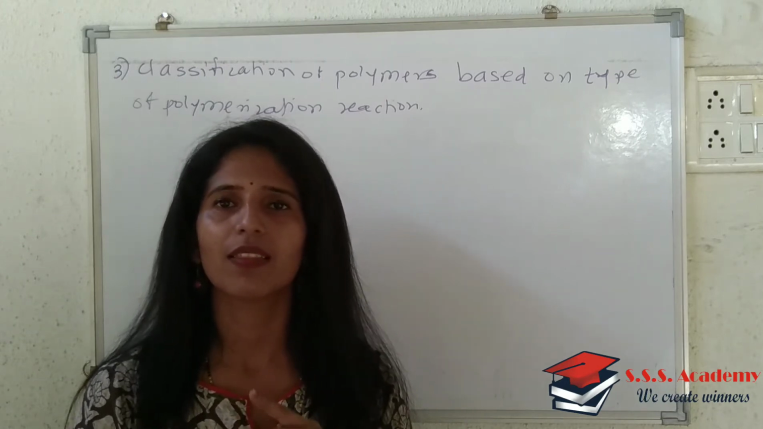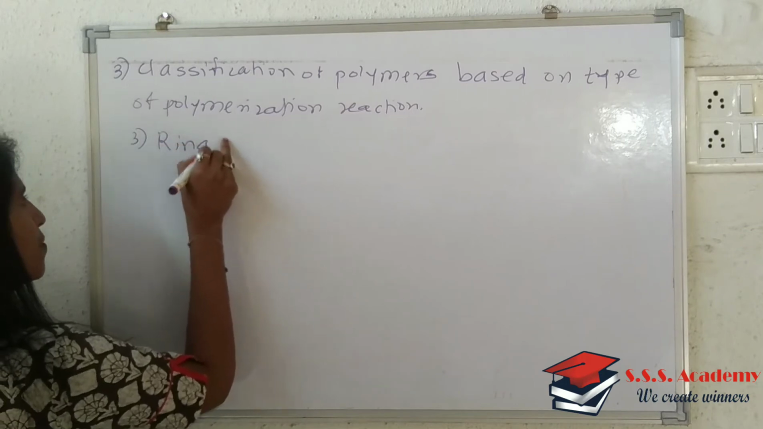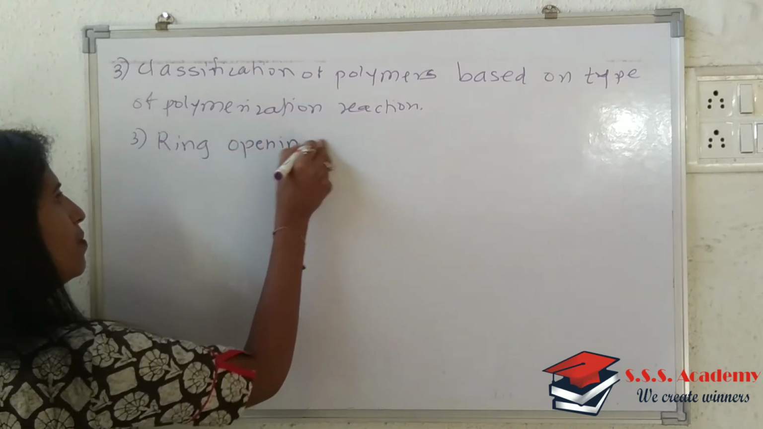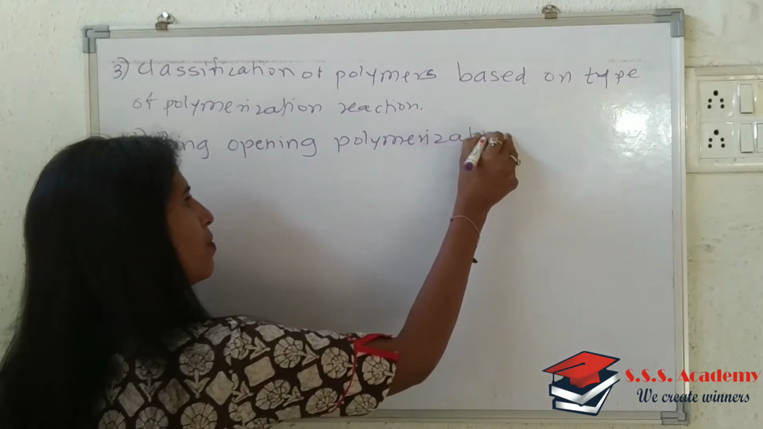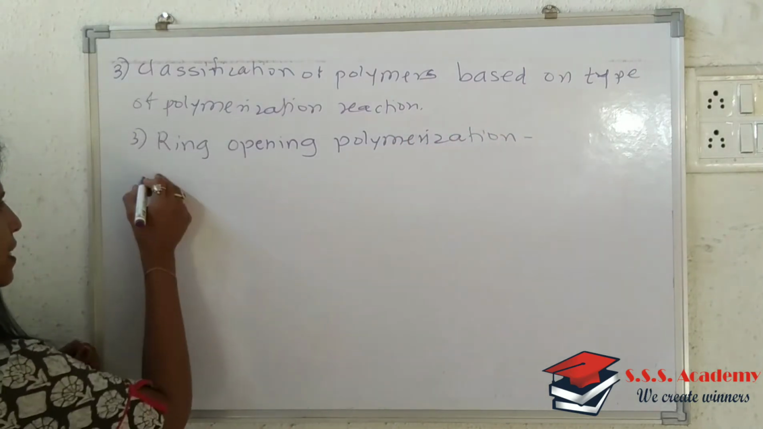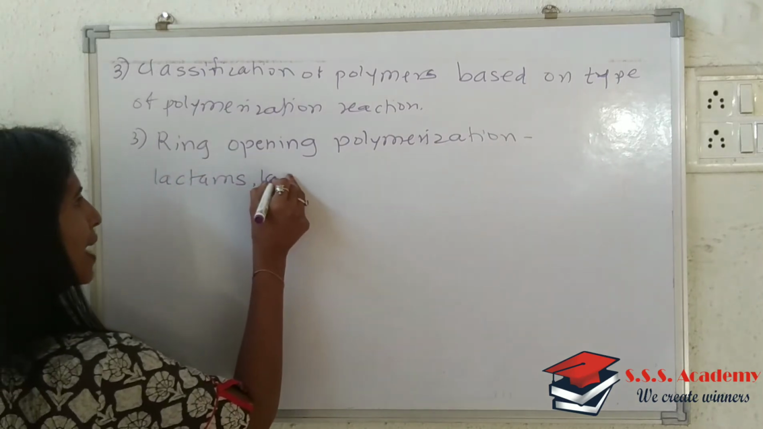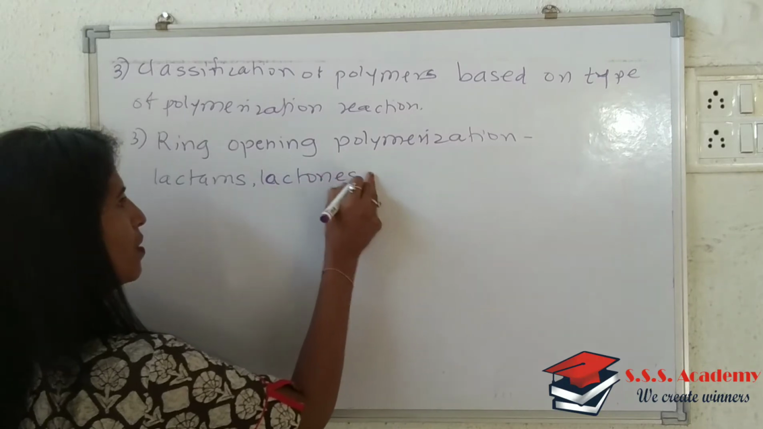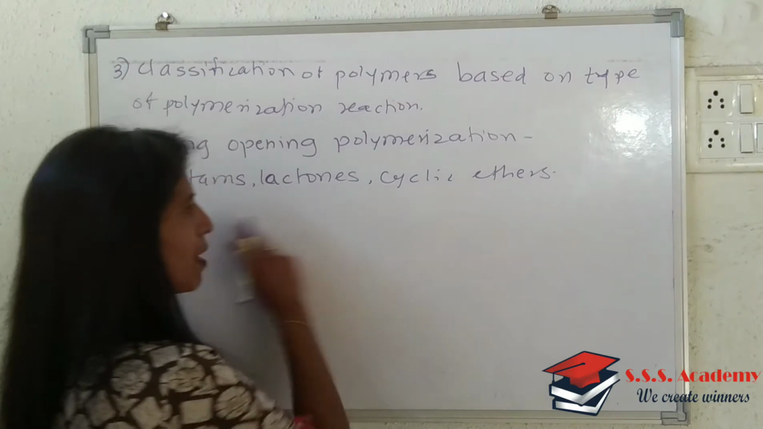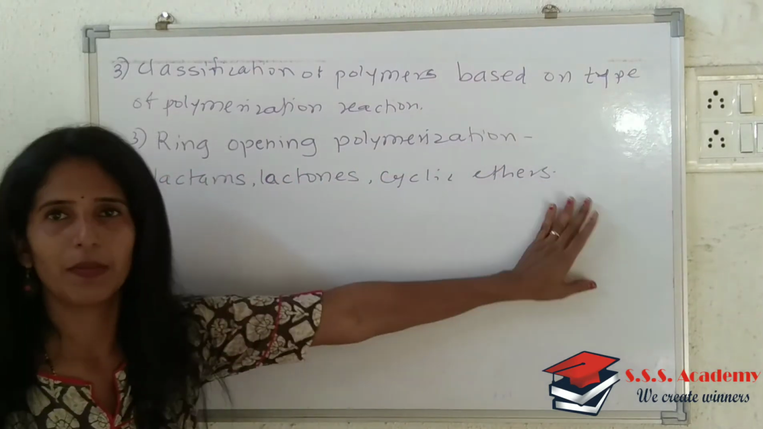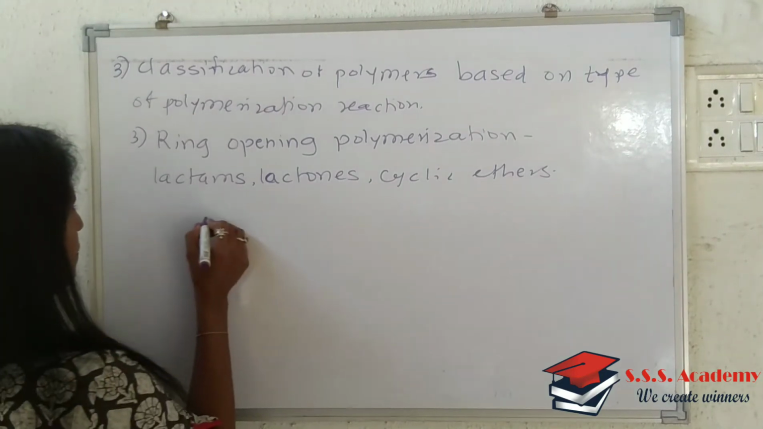So now we will see the third type, that is nothing but ring opening polymerization. Okay, so in that case, lactams, then lactones and cyclic ethers, this type of compound undergoes ring opening polymerization. We will see some basic example.